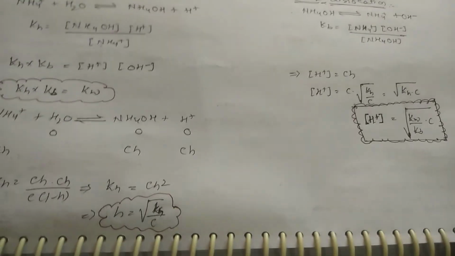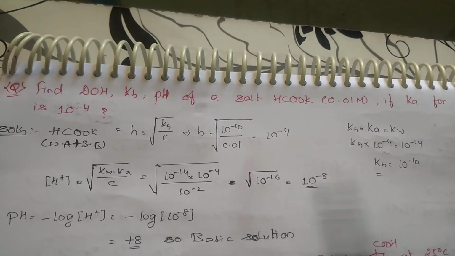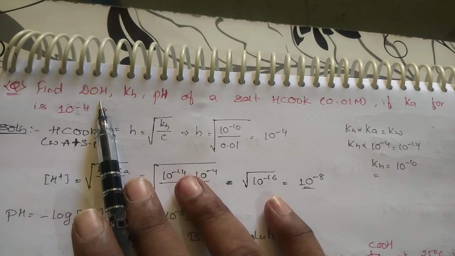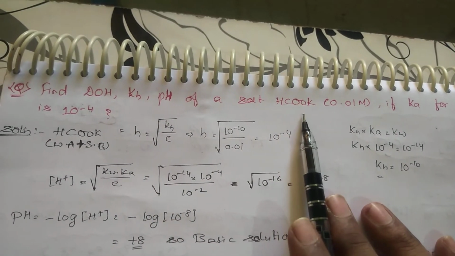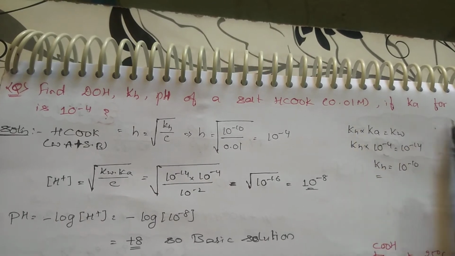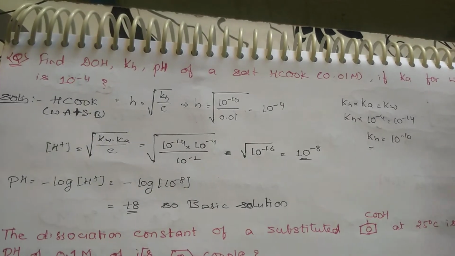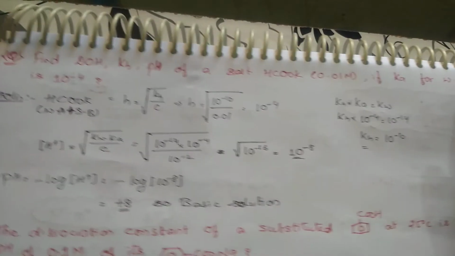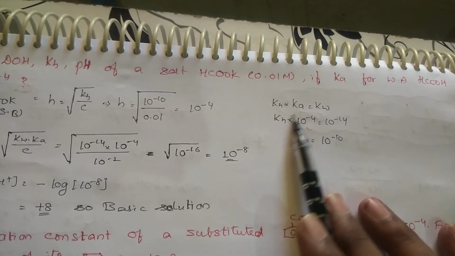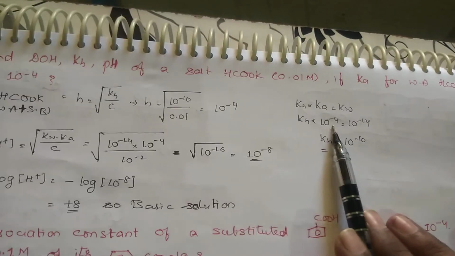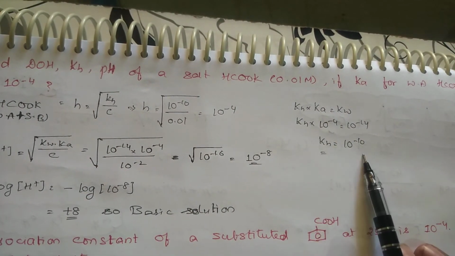Right, students? Let us take some questions regarding this and we shall solve them. Find the degree of dissociation or degree of hydrolysis, that is the h value. He is asking for the KH value and pH of a salt of HCOOH, 0.01 molar, if Ka for the weak acid HCOOH is 10 power minus 4. I am going for KH into Ka is equal to Kw. Kw is 10 power minus 14, so KH is equal to 10 power minus 10.